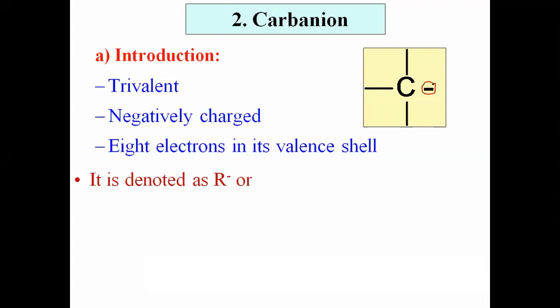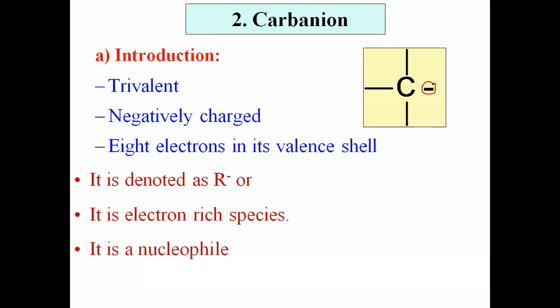Yes, it is denoted as R minus or C minus. Carbocation was denoted by C plus or R plus. Here it is denoted by R minus or C minus. Okay, simple point. Then second, yes, it is an electron rich species. There is a negative charge, which means it is an electron rich species, and we know that negatively charged ions are called nucleophile. And here also carbanion has a negative charge, carbon having negative charge, therefore it is a nucleophile.